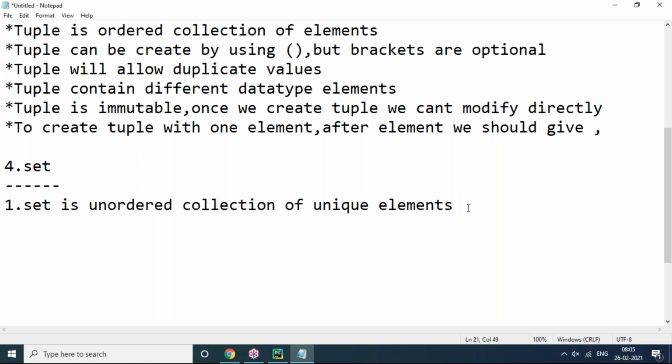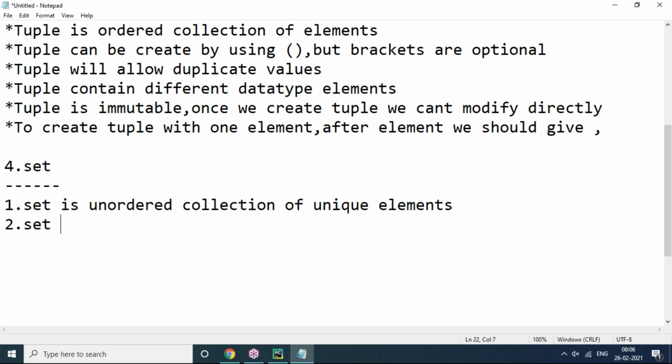So set is an unordered collection of unique elements. Unordered means, yes, we can create a collection with a group of values, but don't expect order. It is a completely different order. You are giving values in one order, but output will display in a different order. So it is unordered only. Unique means no duplicates. But in the context of tuple, list and string, duplicate values you can include. But while creating set, even if you give duplicate values wantedly, that won't give any error, but it will ignore duplicate cases.